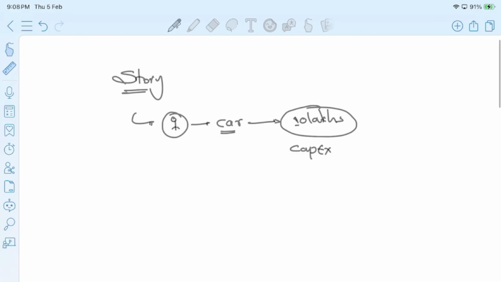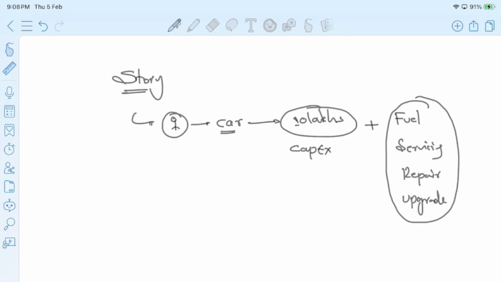After purchasing this car, there are some day-to-day expenses also, like I need to spend money for fuel and time to time servicing and repair costs and any component upgrade. So the time to time expenses during this car maintenance, I'm calling it as operational expenses. Fine. So if you observe, to maintain a car, it is very costly because we need to face both capital expenditure and operational expenditure.